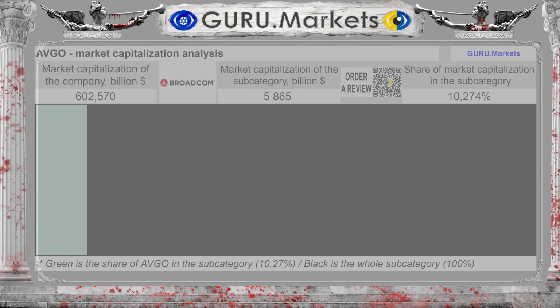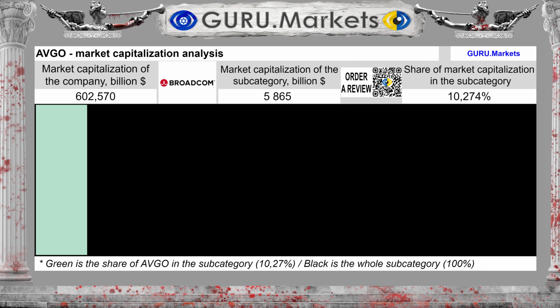Well, friends, we are finally starting. Market capitalization of the company Broadcom Inc is $602.57 billion. With a subcategory market capitalization of $5,865 billion, Broadcom Inc has a share of 10.274% and is one of the large companies in the subcategory.